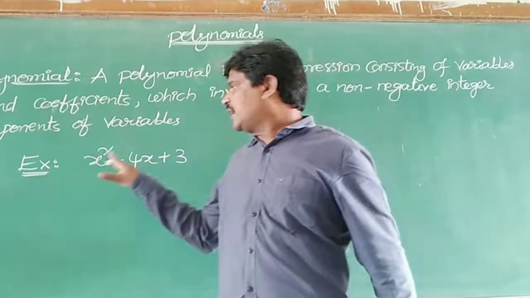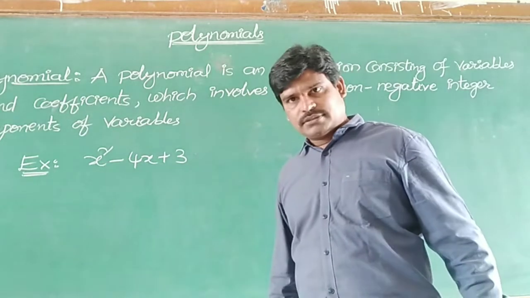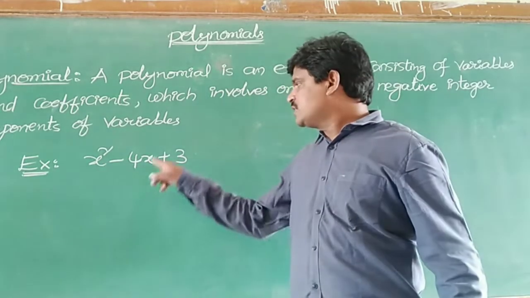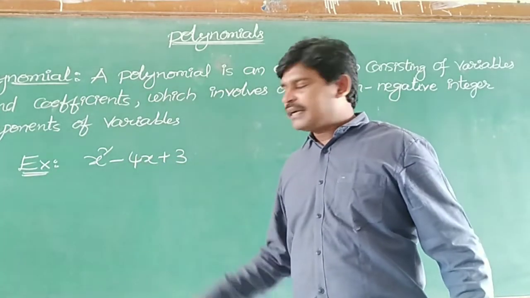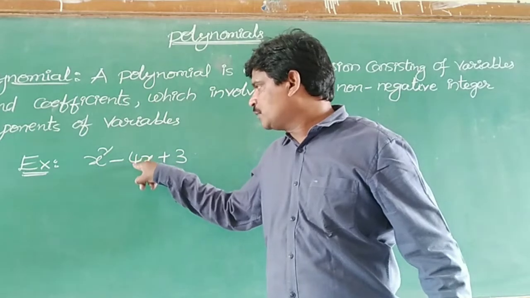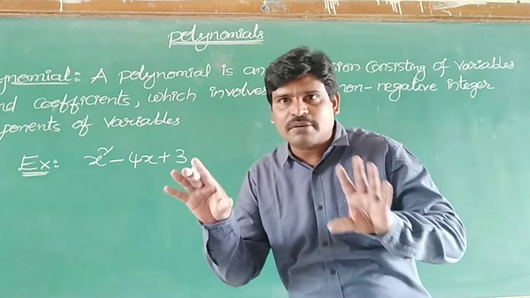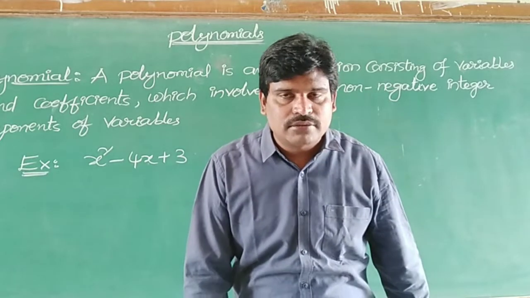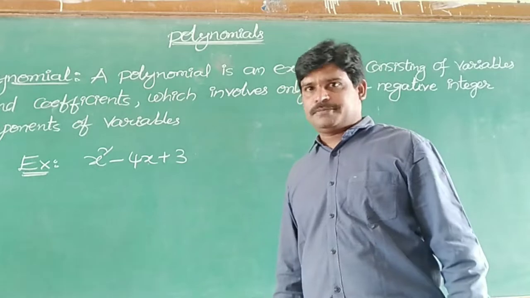First I can say that this is an expression. Why? Because there is a variable x, and the constant 3. Here also minus 4 we have. But especially in this situation, minus 4 is nothing but the coefficient of x. Anyhow, first of all, that is a constant. When you write it along with a variable, then we can say that is the coefficient.